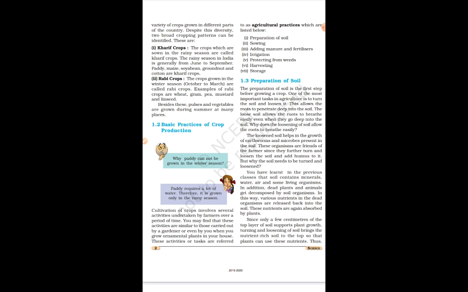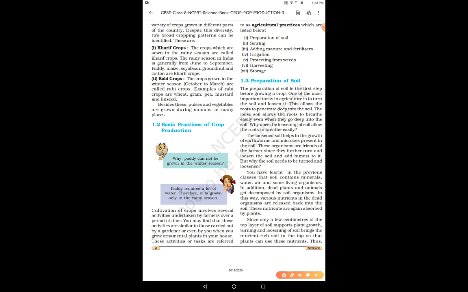But what are the steps that are to be followed by the farmer to grow a better crop, so that the farmer gets a better yield of crop, right? So cultivation of crops involves several activities that are undertaken by the farmers over a period of time. So there is a certain period of time within which the farmer has to undertake these activities.